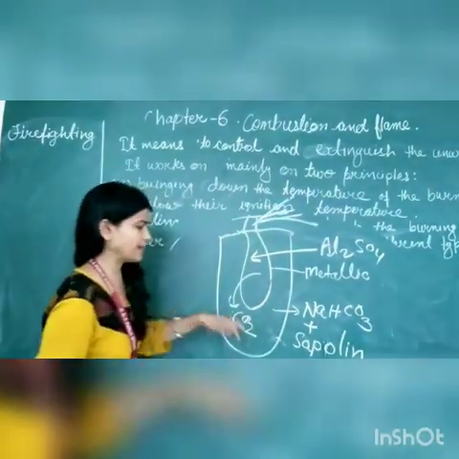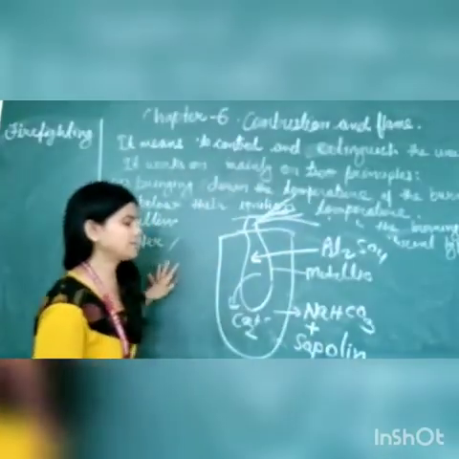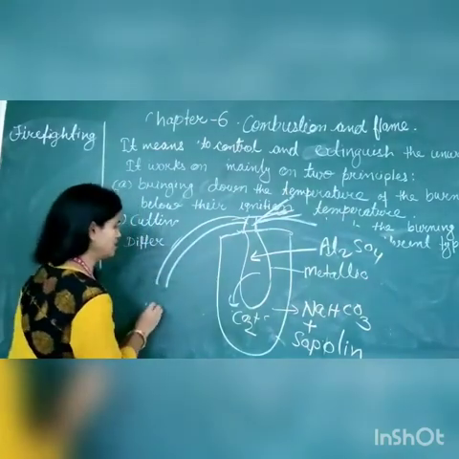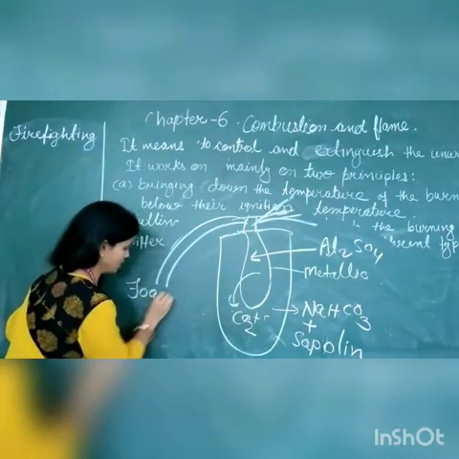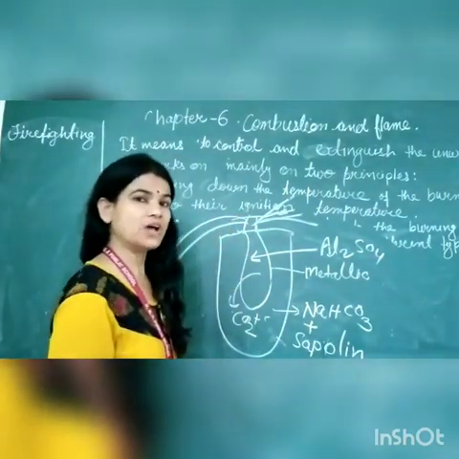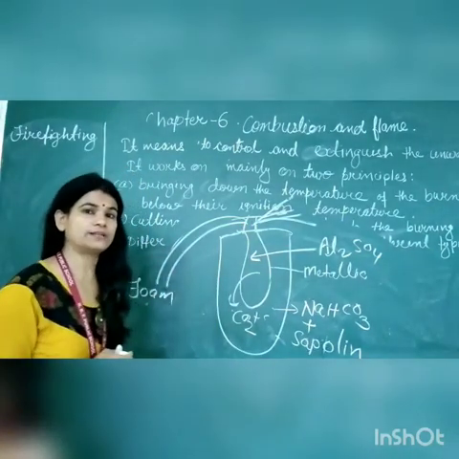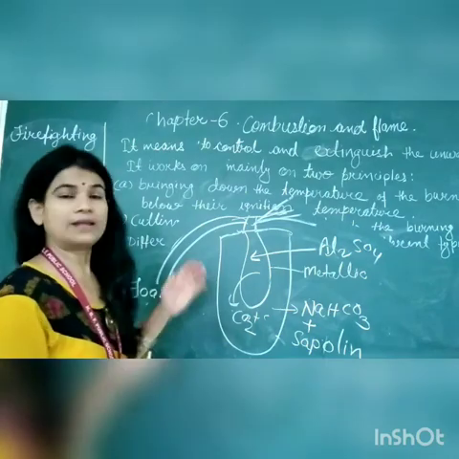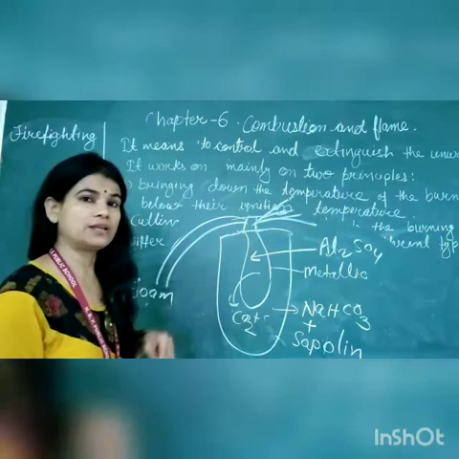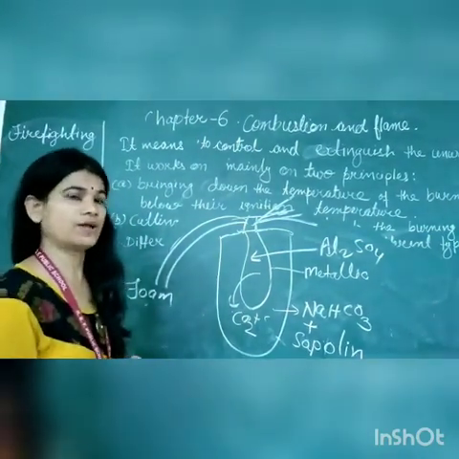After that, this carbon dioxide mixes with sapolene. Then the carbon dioxide is released not in gaseous form but in foam form. मीन्स झाग के रूप में ये कार्बन डाइऑक्साइड गैस एक झाग के रूप में निकलना स्टार्ट हो जाता है और उस पर्टिकुलर एरिया को ओवरलैप कर लेता है. In that time that area is totally cut off from oxygen, and the fire will be extinguished. Extinguished means the fire is put off.